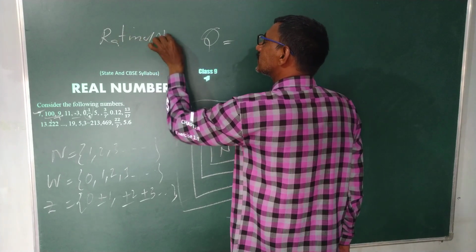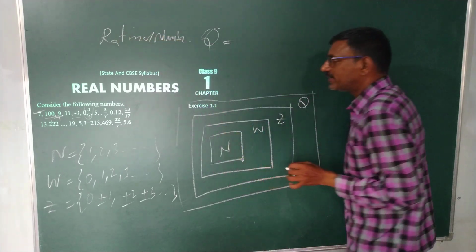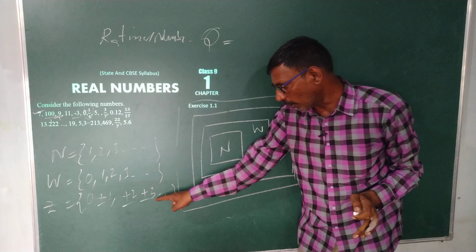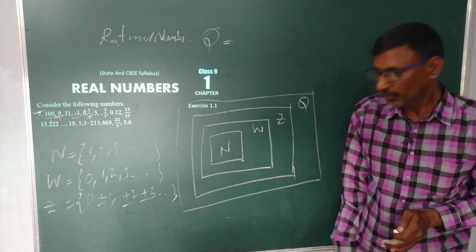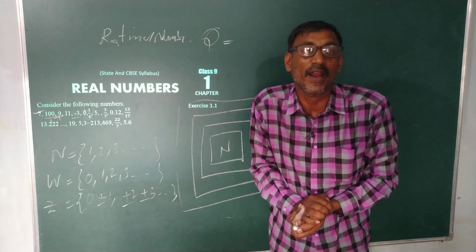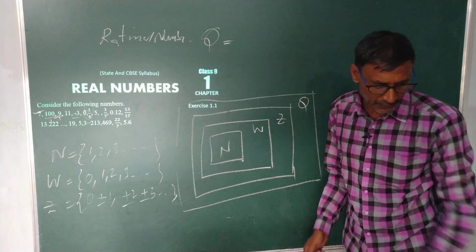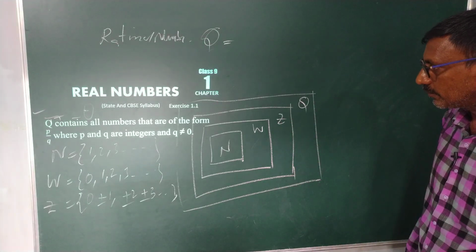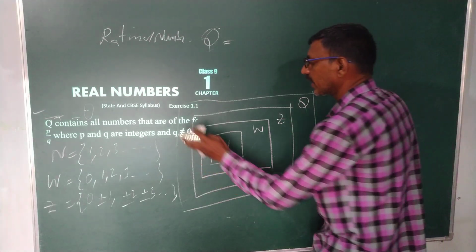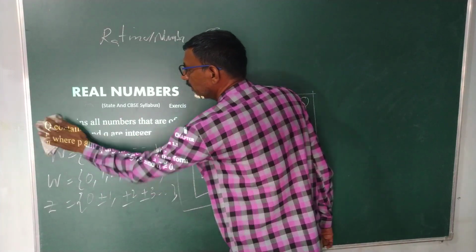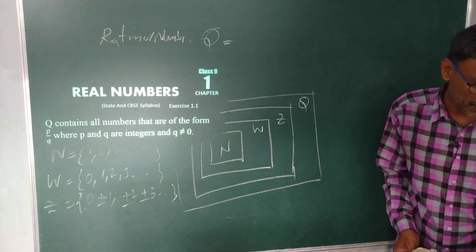Rational numbers. Yes, but there is no such form of definition. We cannot write in this format. Why? Simply we are telling it like this. See here.